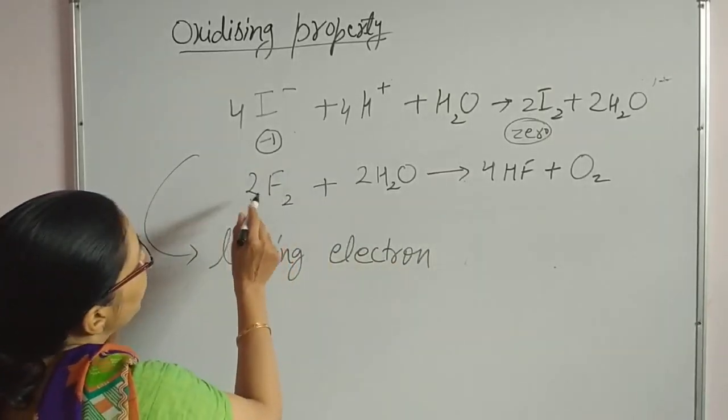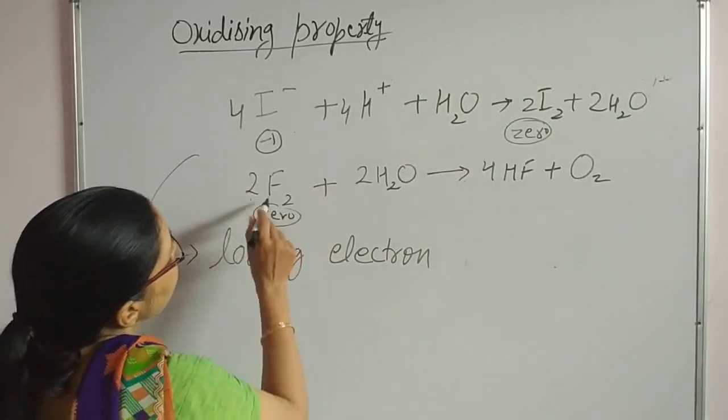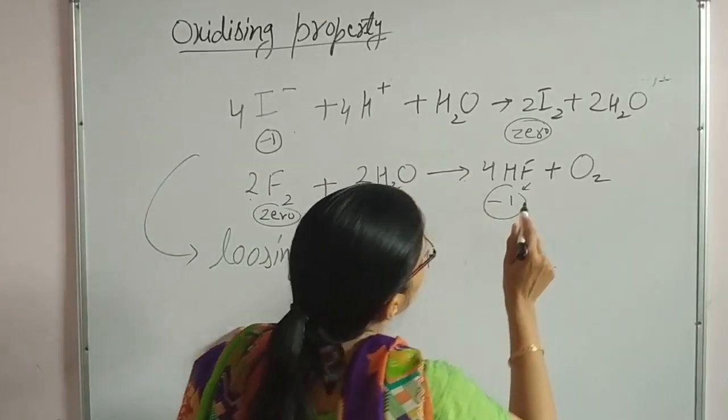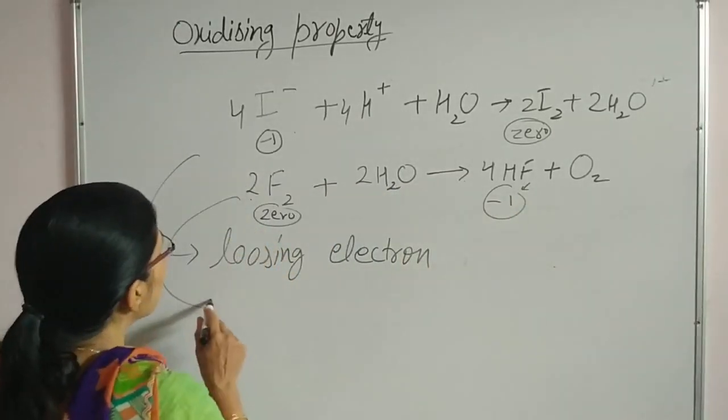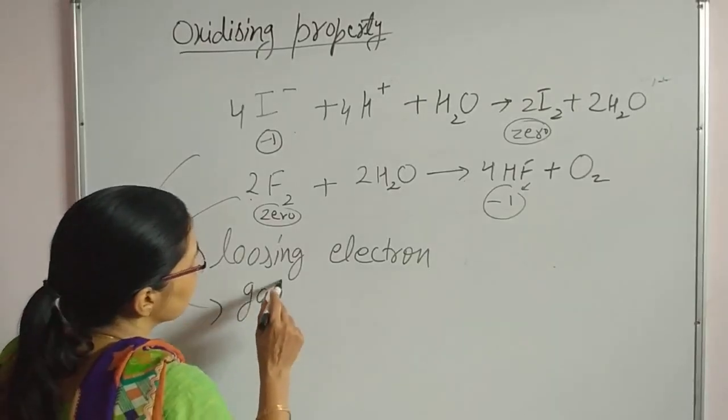And here fluorine has 0 oxidation state, and it converts to -1 oxidation state. It means in this reaction it is gaining electrons.